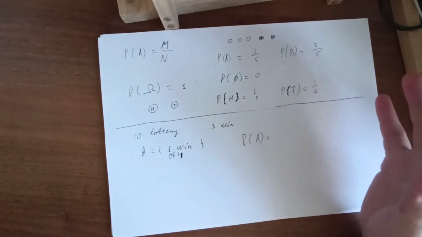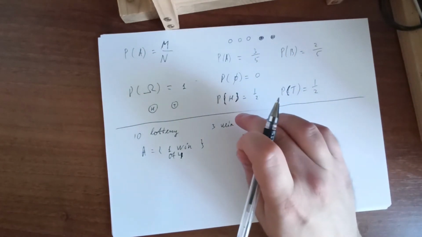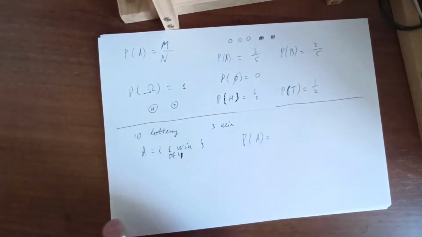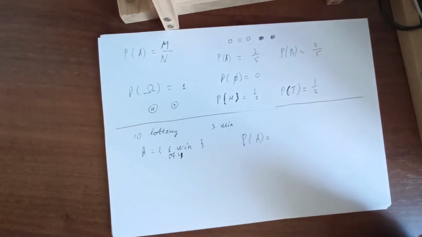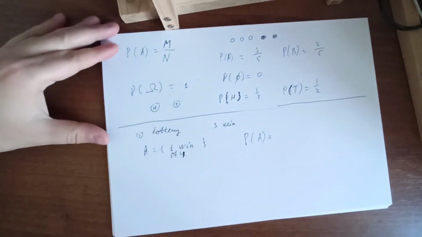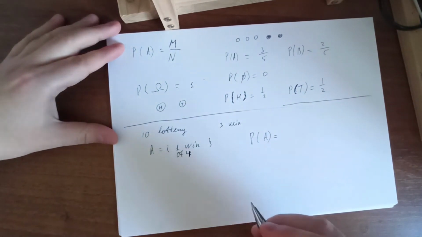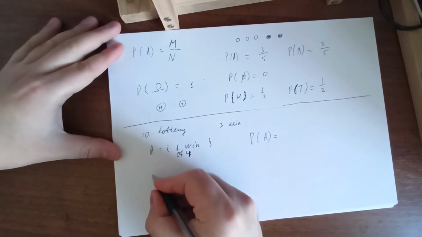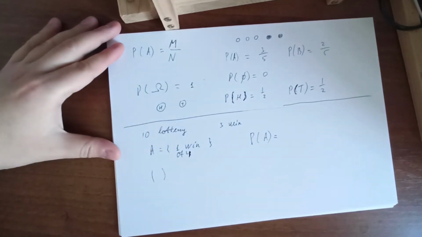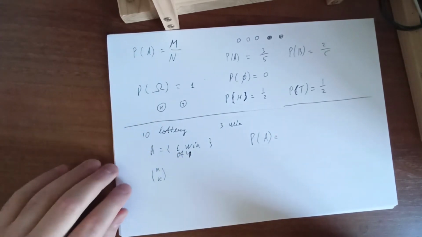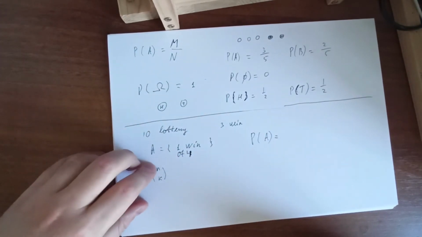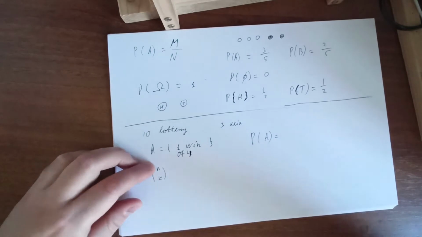We have to choose 1 ticket out of 3 winning tickets and 3 tickets out of the remaining 7 tickets. How do we do this? We do this using a specific formula of combinations. We choose k elements from a heap of n elements.